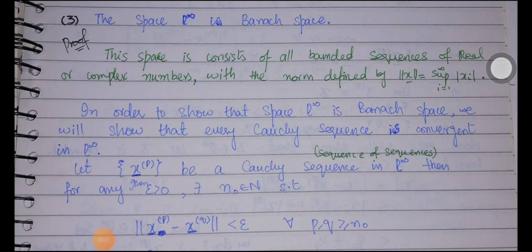In this video, we will learn some more examples of Banach spaces. Here we have an example: the space L infinity is a Banach space, that is, a complete normed space. We have discussed this space being a normed space in the previous session. This space consists of all the bounded sequences of real numbers or complex numbers with the norm defined by the norm of x being the supremum of the absolute values.